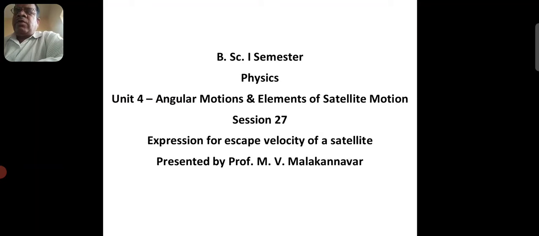Today we have to discuss BSc first semester Physics, that is Unit 4, Angular Motions and Elements of Satellite Motion. In that Unit 4, we have to discuss Session 27, that is expression for escape velocity of a satellite.